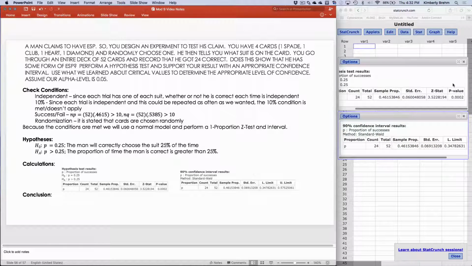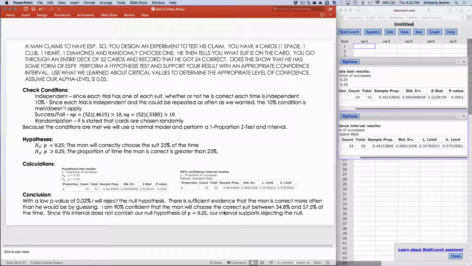And so again, I have found my test statistic of 3.522. My p-value is incredibly small. I've got my lower limit and upper limit here for my confidence interval, and ended up with essentially saying that my p-value is incredibly low, so I'm going to reject the null. There's sufficient evidence that the man is correct more often than he would be by guessing.